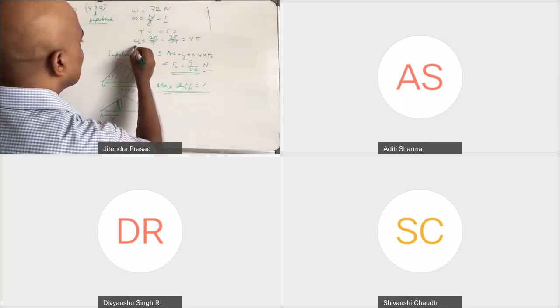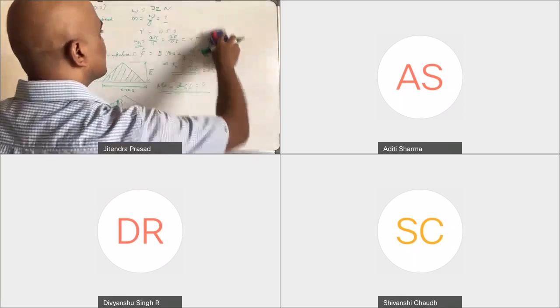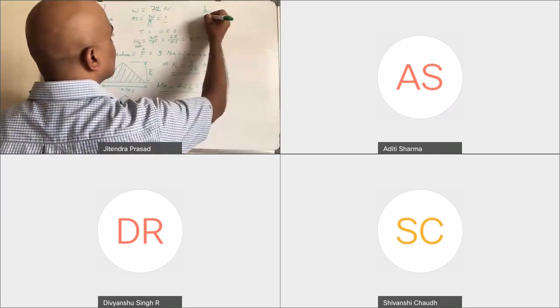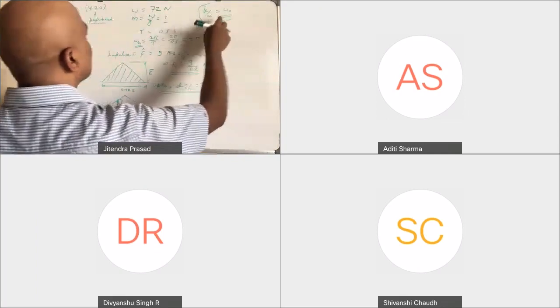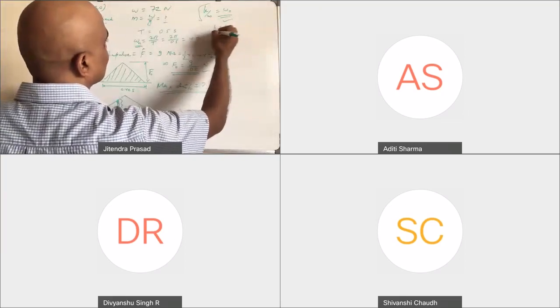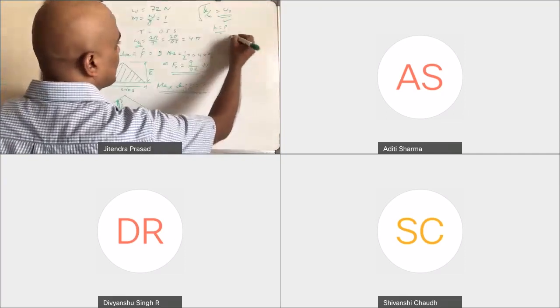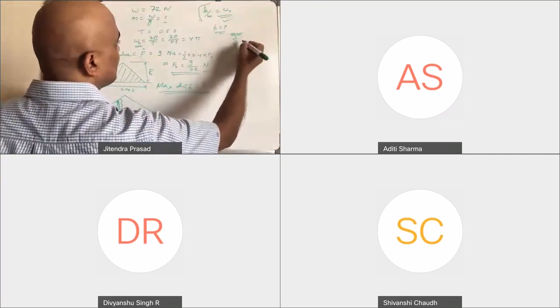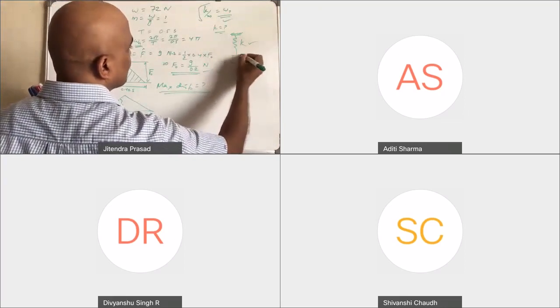Since omega n is given, that really means we know root k over m. Now m is given also, so then you can find out k also, right? So for this system, k is given and m is also given.